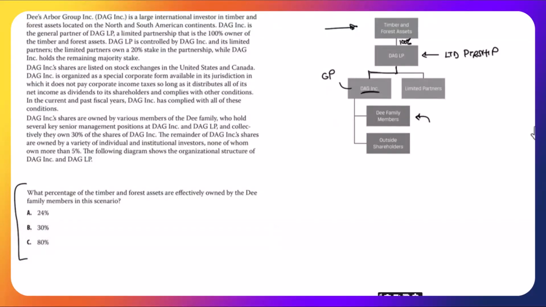And its limited partners on that side own a 20% stake in the partnership. So the limited partners here have 20%, while DAG Inc. holds the remaining majority stake, 80% there. DAG Inc. shares are listed on stock exchanges in the United States and Canada, so publicly traded.